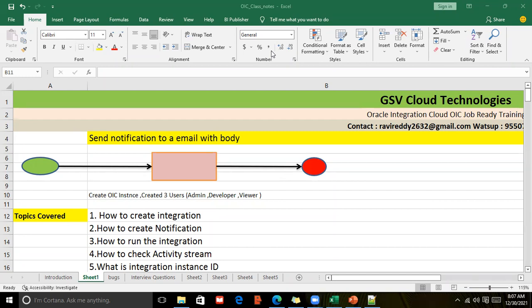They are giving it top priority because they might have projects from both Fusion and EBS, or sometimes most of the EBS clients are moving to the Fusion cloud. So Oracle is also implementing a lot of projects moving EBS to Fusion cloud. They don't want to hire the EBS technical person separately.